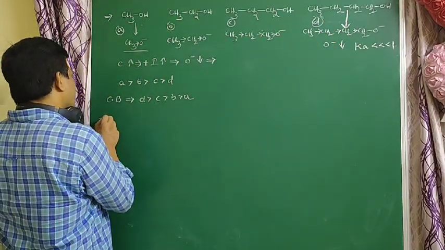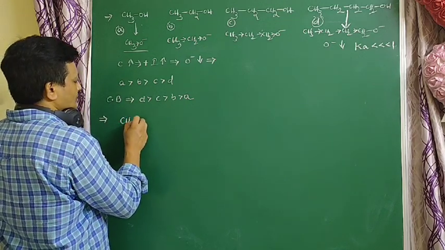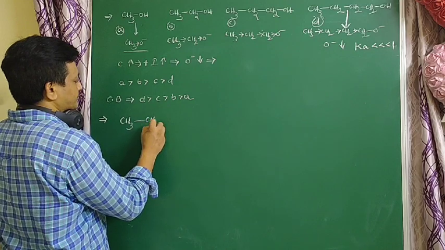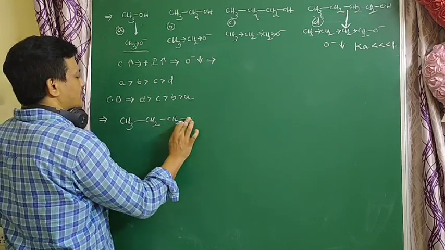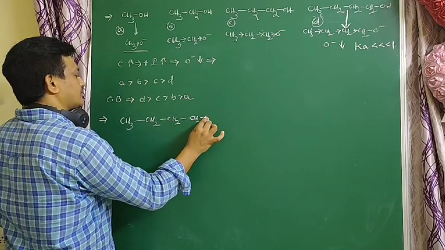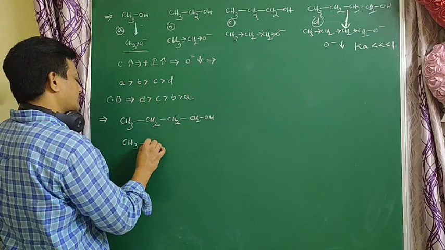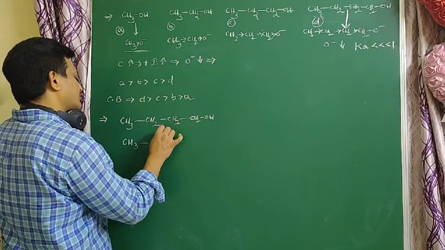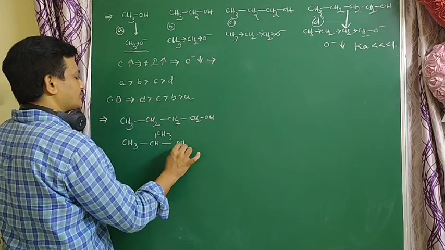So next, one more example. This is butyl alcohol. This is isobutyl alcohol.